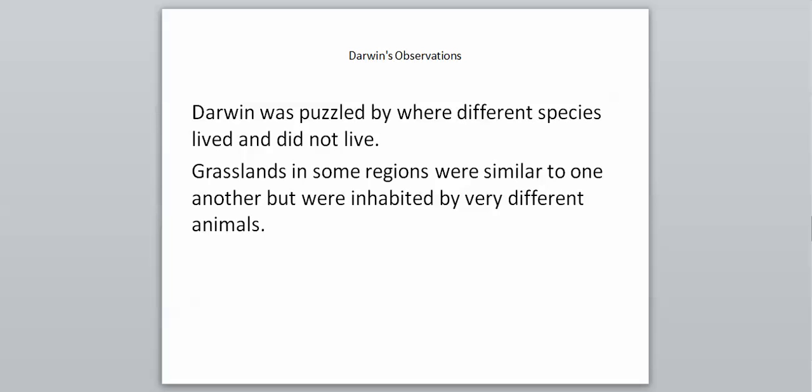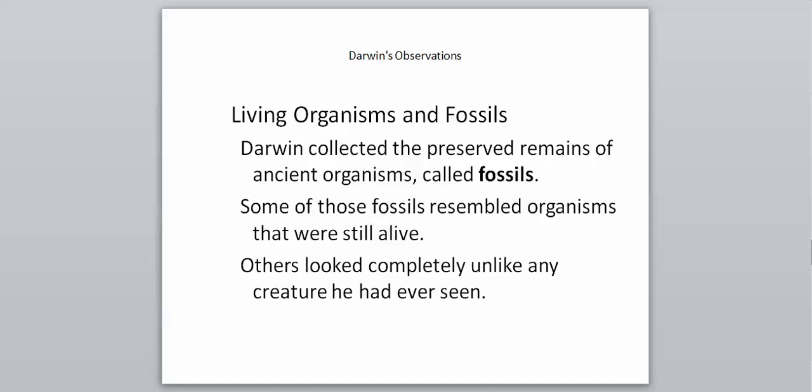So I guess if we could give a real-life example, so the grasslands in Africa, which he might not have seen, but this would just be an example. Grasslands in Africa, very different than the grasslands here in the United States in terms of animals. The plants might be very similar, but there's very different animals that live in these regions, so he wanted to know why that was the case, why wasn't it the same throughout the whole entire world.